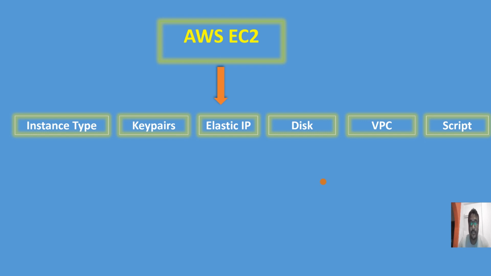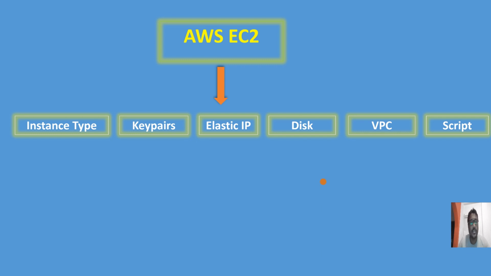Then one more interesting thing is the key pair. If you would like to connect to your EC2 instance through SSH or maybe PuTTY, then we need to generate a key pair. Then Elastic IP is nothing but a static IP. Disk is a kind of storage volume, and in AWS we use EBS, Elastic Block Store.